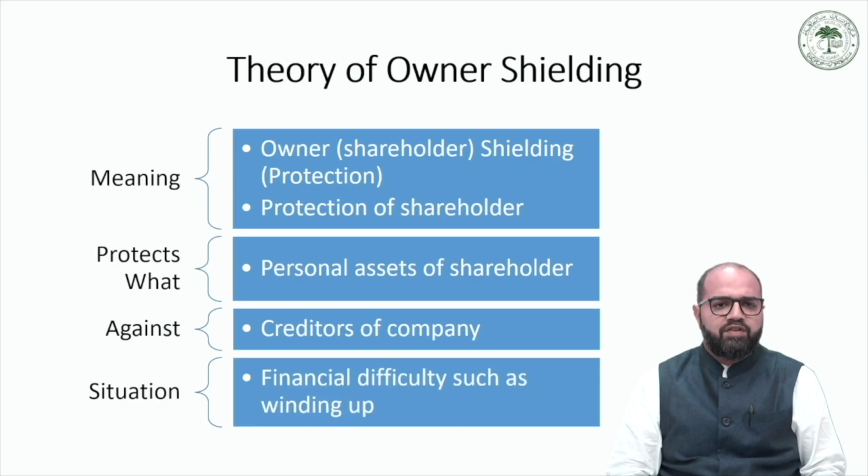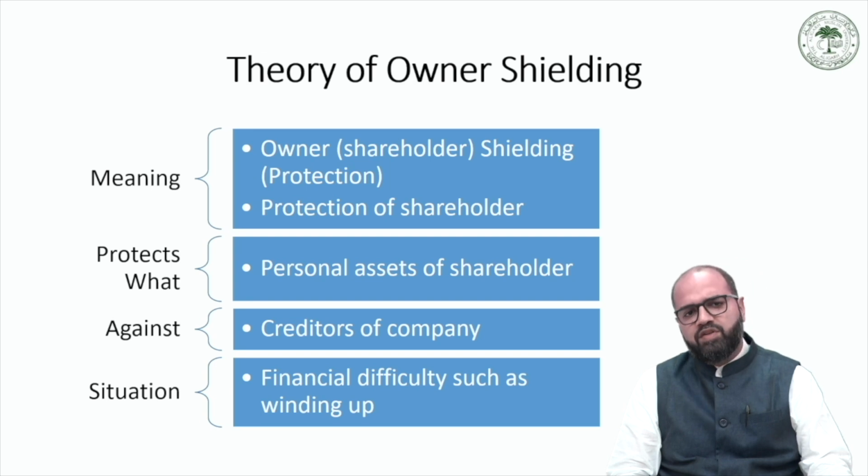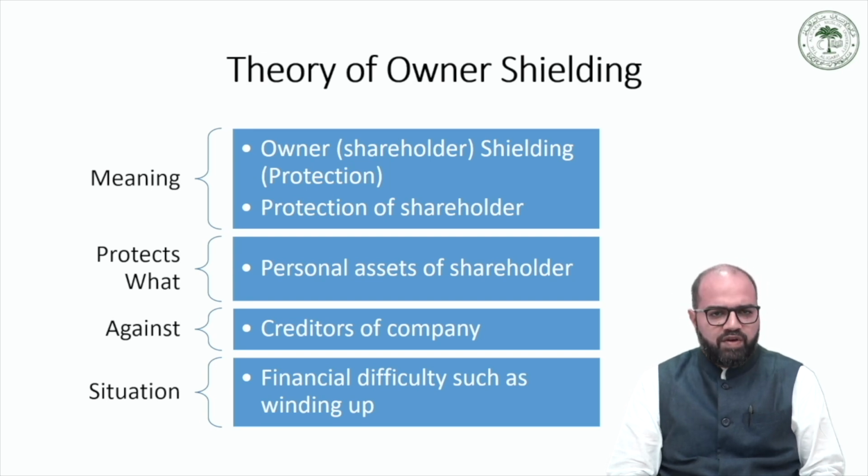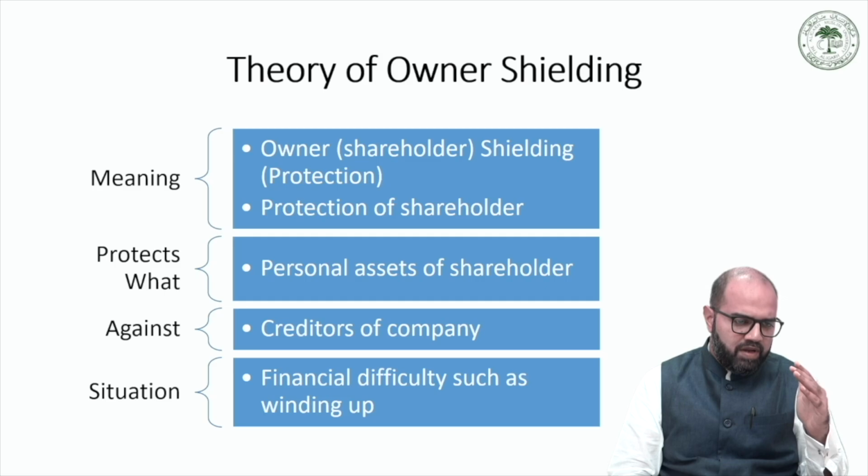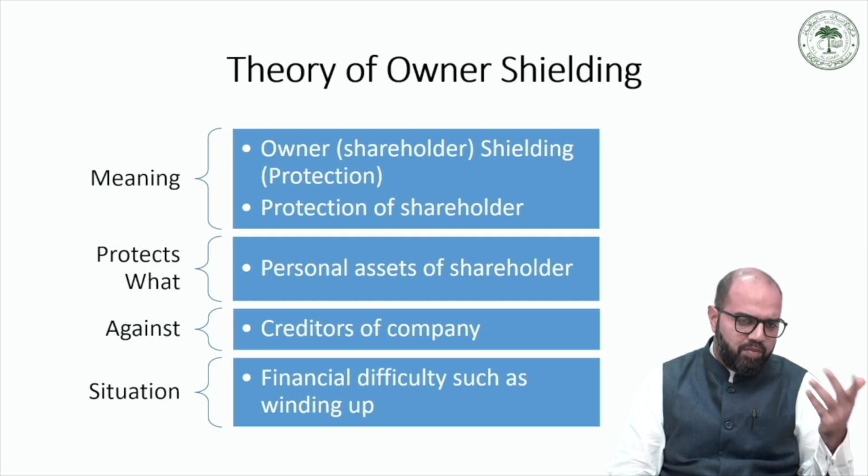So it refers to the legal protection that is granted to the owners or shareholders of a company by limiting their financial responsibility to the amount that they have invested in the company. Now, the theory of owner shielding may be triggered when a company or a business organization faces financial distress or difficulty such as winding up, when the assets of the company are less and its liabilities are more.